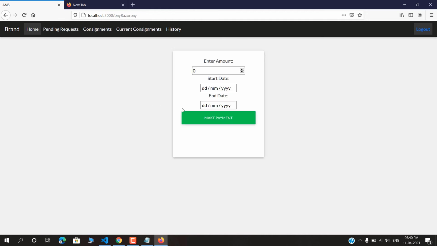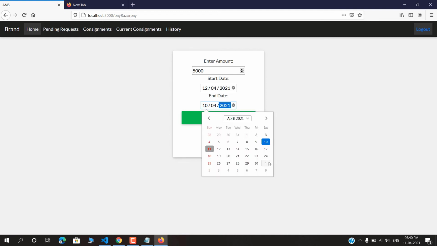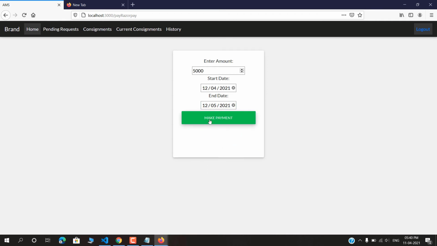I am making a payment of, let's say, 5,000, and the amount should not be less than 0. So if I enter a negative amount, it will not allow me. And also the start date must be earlier than the end date. So if I do this the wrong way, it will show me to input dates properly. So now I am choosing the end date 10 days. For 1 month, they have a deal for 1 month of advertisement.